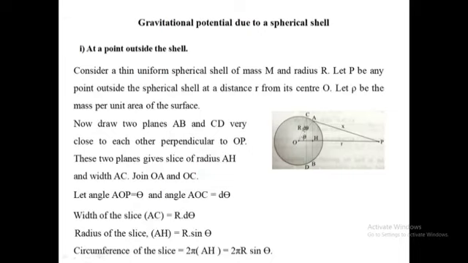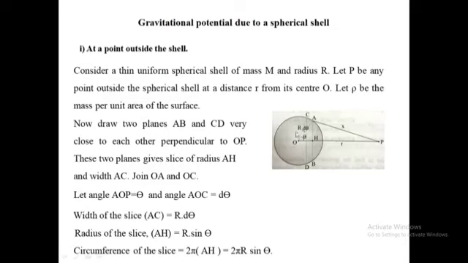Gravitational potential due to a spherical shell at a point outside the shell. Consider a thin uniform spherical shell of mass M and radius R. Let P be any point outside the spherical shell at a distance r from the center O. Let rho be the mass per unit area of the surface.